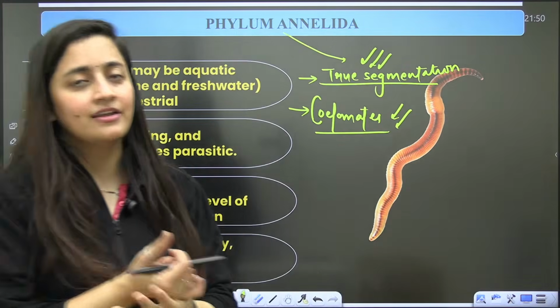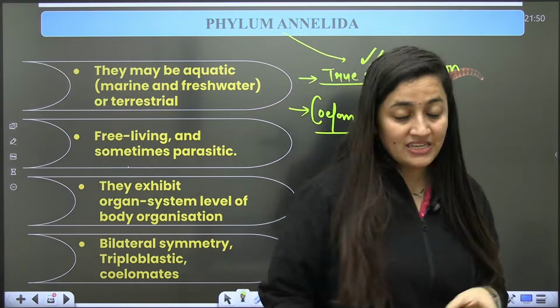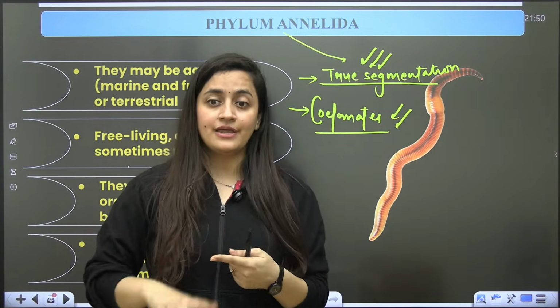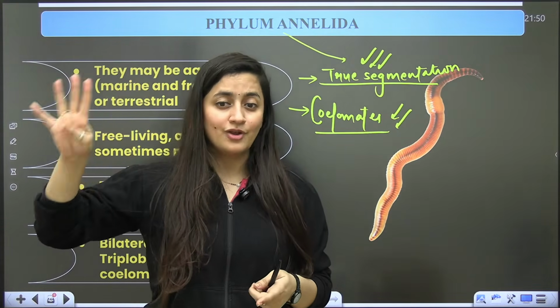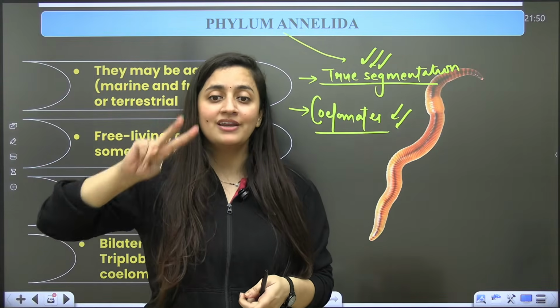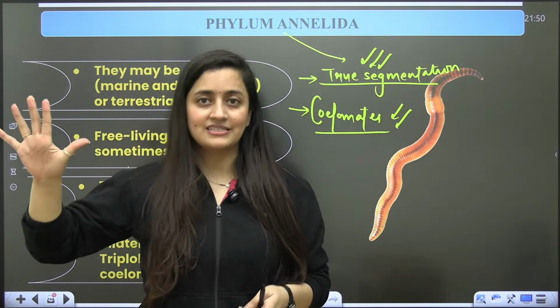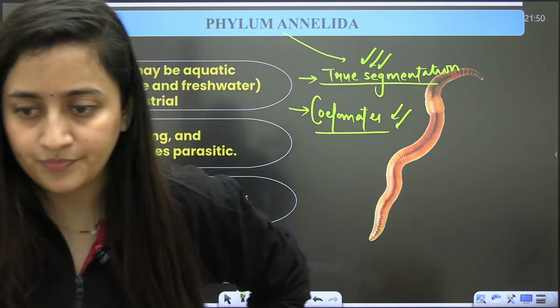Let's have a quick revision. We started from the basis of classification: Porifera, Cnidaria, Ctenophora, Platyhelminthes, Aschelminthes. Done.